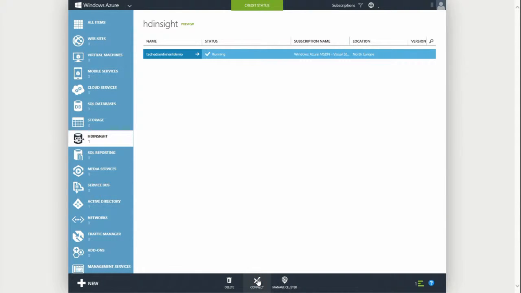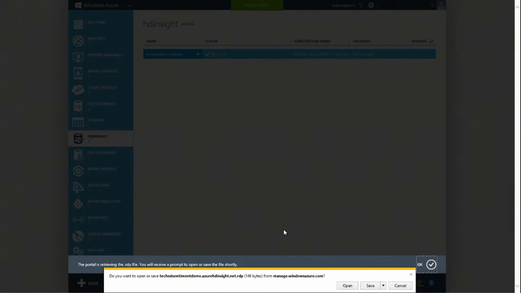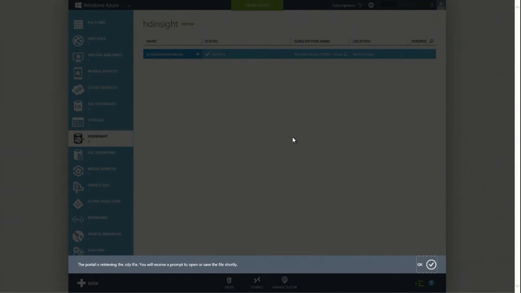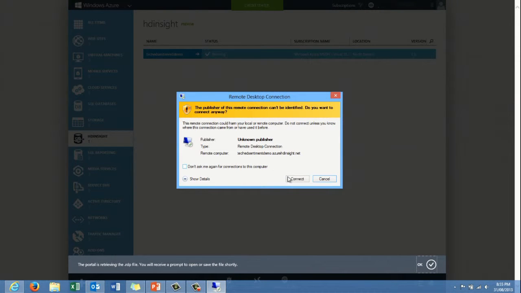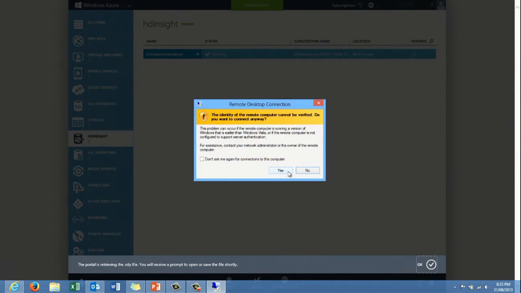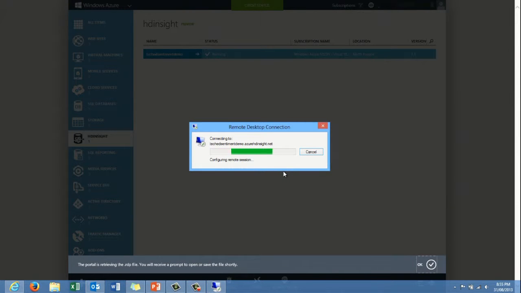building some HDInsight stuff. So I'm just going to quickly connect in and validate that everything's running as I intended. It's a server in the cloud. It's just a normal Azure box, the head node that you connect into, so remote desktop in. Go through all the usual things, so you just tick yes, yes, yes, yes, yes, because we don't really care, we trust Microsoft.